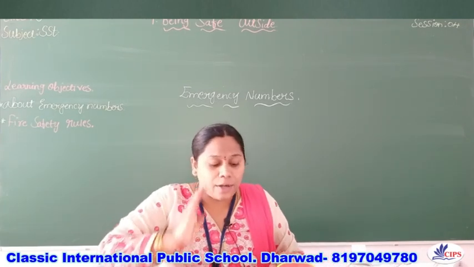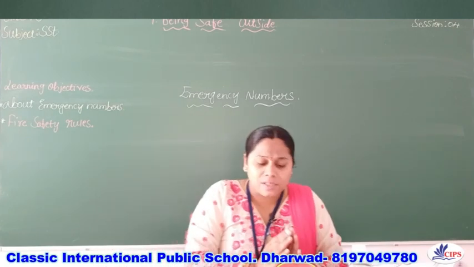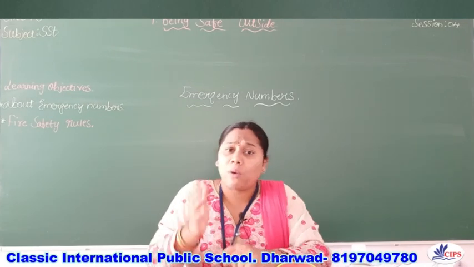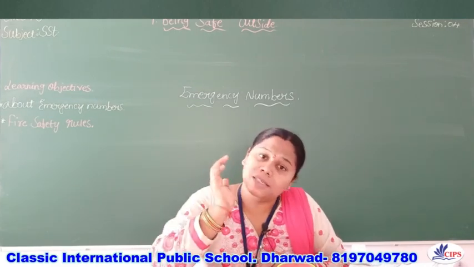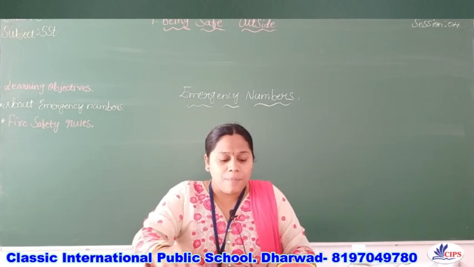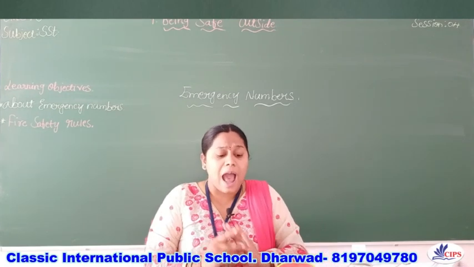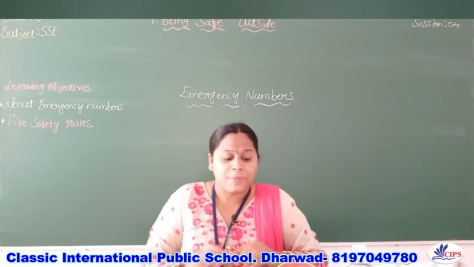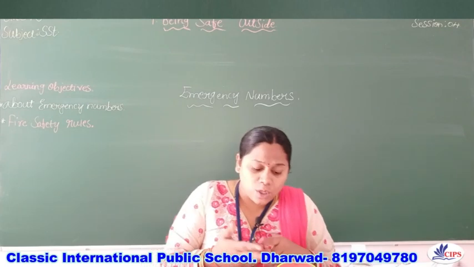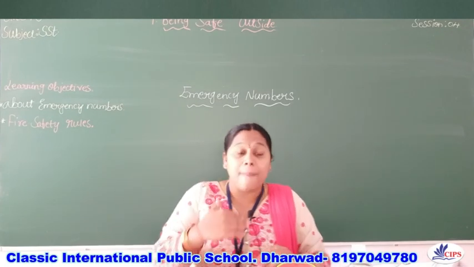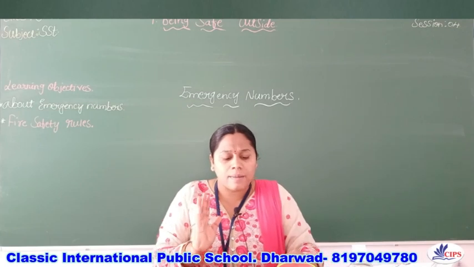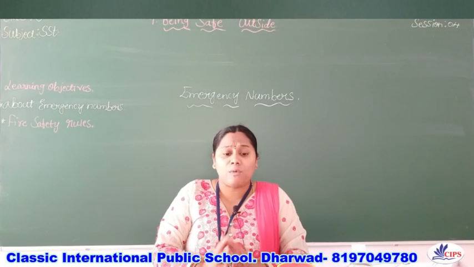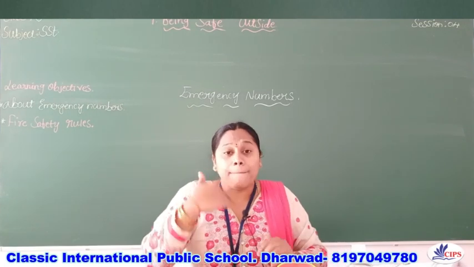The best thing that you can do during such times is to be prepared for it. What do we have to do, children? The best thing is to remember all these emergency numbers. Having emergency numbers is one of the best and most important things, children. You have to share useful input on emergency contacts. We must know that, and we have to save all these numbers in our mobile.